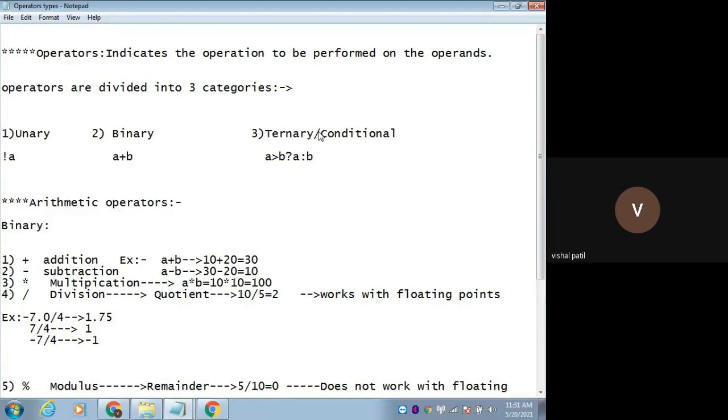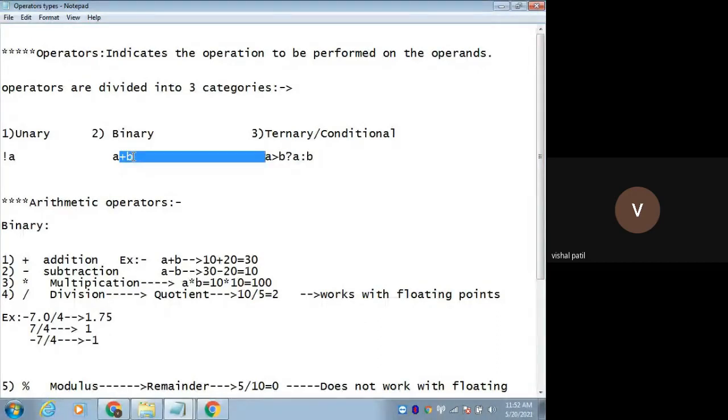Let's see what unary is. Unary means one operator used with only one operand. That's why it is called unary. In binary, there is only one operator, but there are two operands, A and B, so it comes under the binary category.